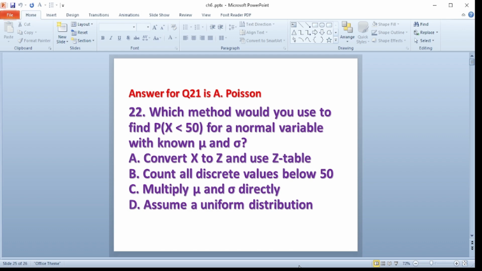B, count all discrete values below 50. C, multiply mean and standard deviation directly. D, assume uniform distribution. The answer is A, convert x to z value or z score and use the z table.